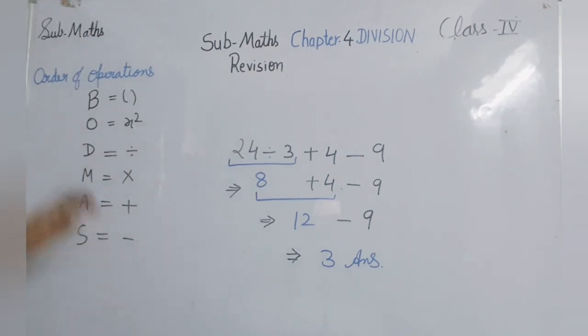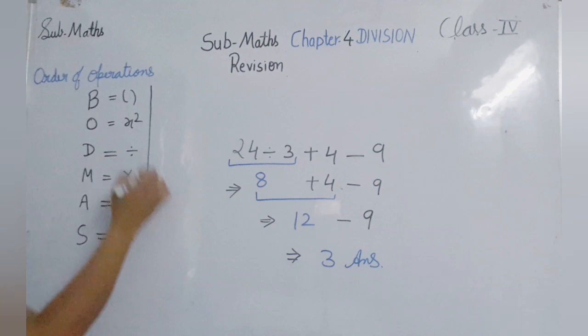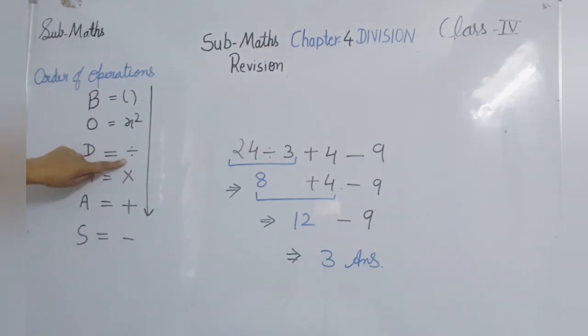So the last topic is order of operations. The BODMAS rule. Just learn BODMAS. B for bracket, O for order, D for division, M for multiplication, A for addition, and S for subtraction. In this way we'll follow the operations, solving top to bottom. First, if a bracket is there, we'll solve the bracket. If bracket is not there, then order; in the next class you will learn about order. If division is there, first you have to solve division.